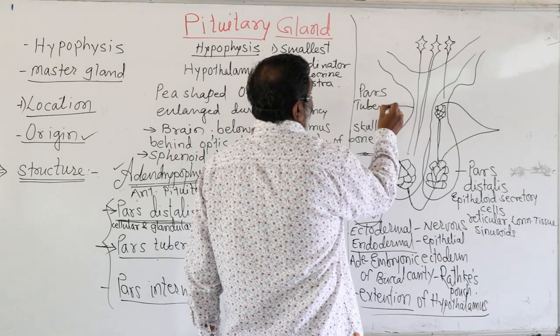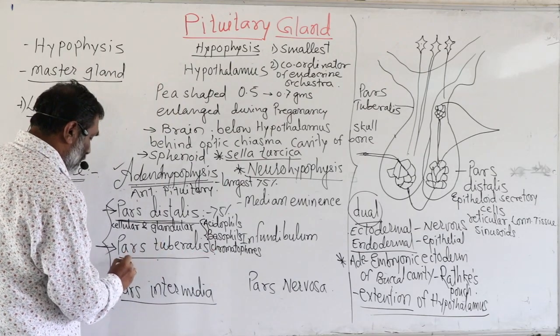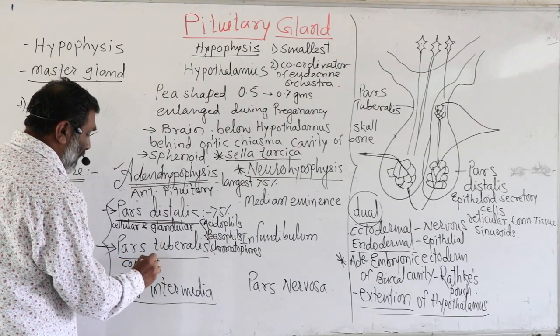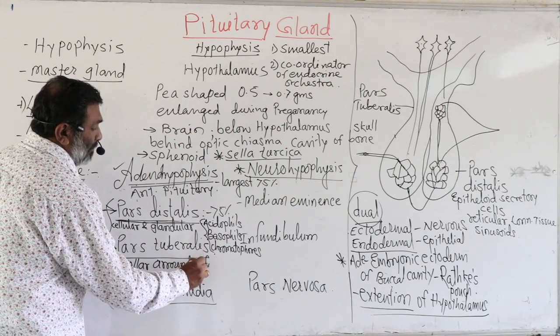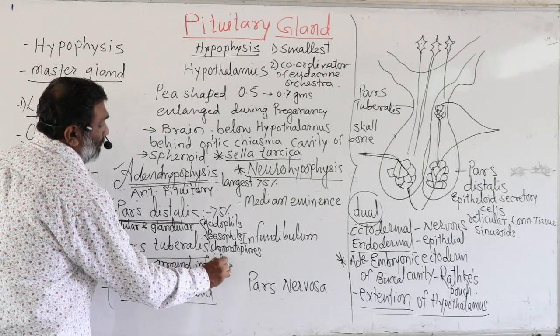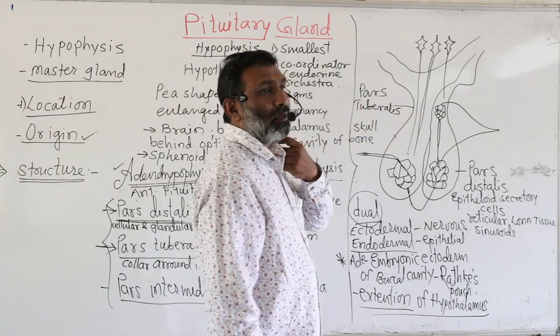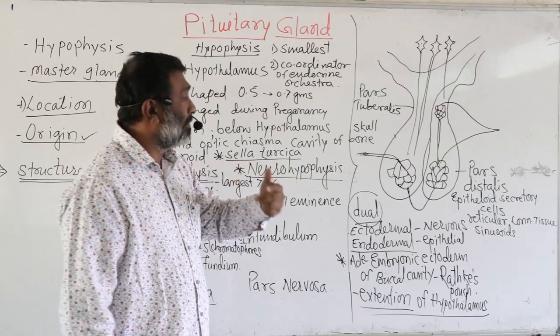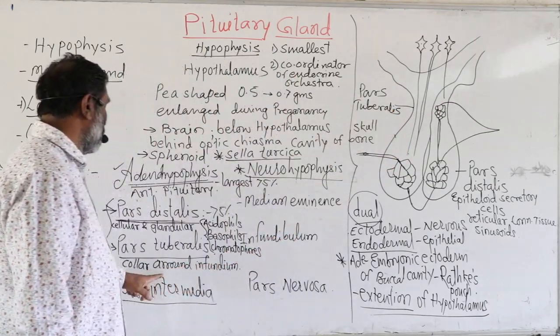So it is the extra covering. A collar is just the extra covering of a shirt. Just like that, it is a collar around the infundibulum. So it is supposed that it gives the passage for the hypothalamic axons to pass in the downward direction. So it also provides passage.